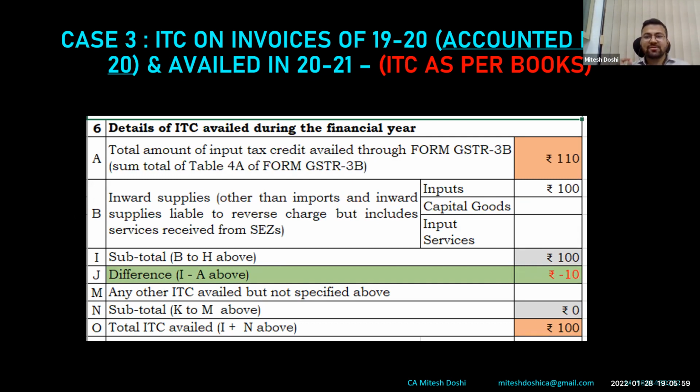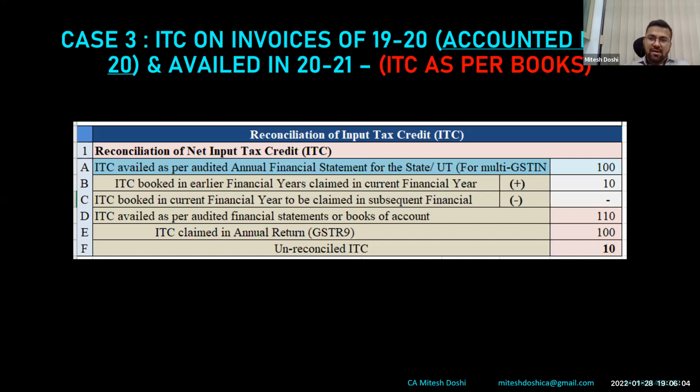Now this 100, which is reflecting in table 6O, would be auto-populated and go to table 12D, 12E, sorry. So 100 is as per books. ITC booked in earlier year, claimed in this year is 110, and ITC claimed in GSTR 9 is 100, because we would be showing that 10 rupees in 12B for sure. That is a reco item only. So we would be showing ITC as per books 100, 10 rupees has been added, 110 is the ITC available as per books. However, I have availed only 100 rupees. So this is the unreconciled ITC. It shows a picture that I have not availed the ITC of 10 rupees. That is lapsed, we can say that also. Even that can be interpreted.